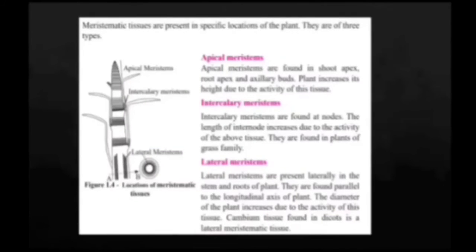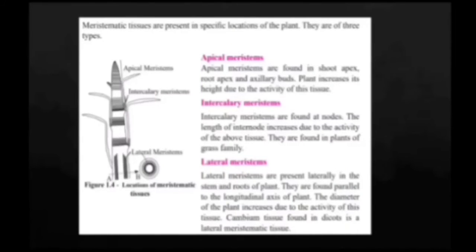Intercalary meristems are found at nodes. Nodes mean the stem part at which the leaves are attached, and the length of the internode increases due to the activity of the above tissue. And these intercalary meristems are also found in the grass family.